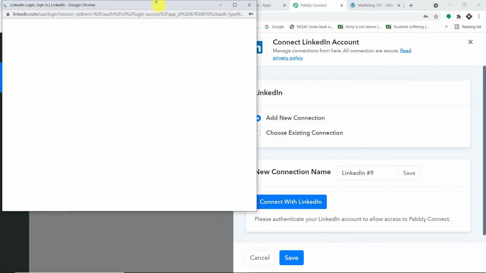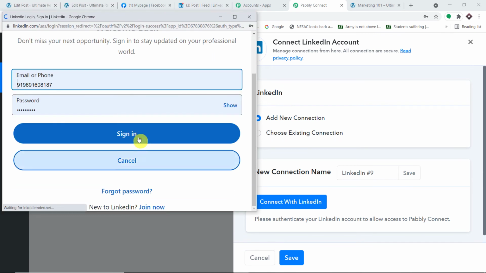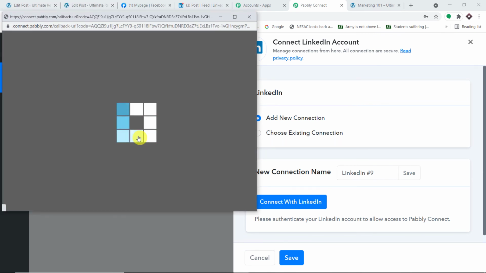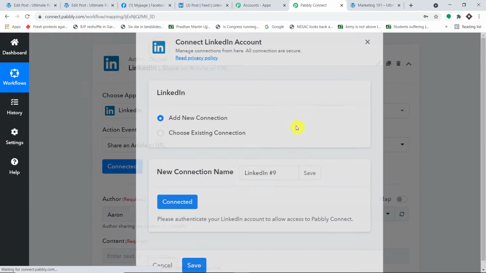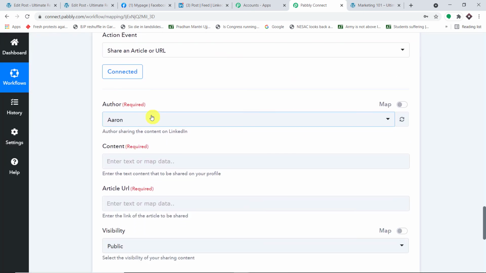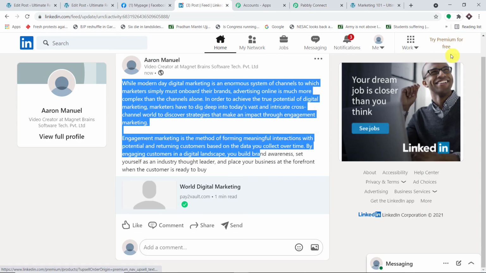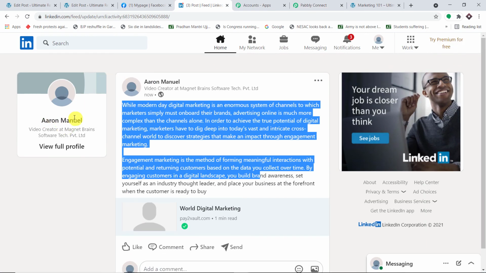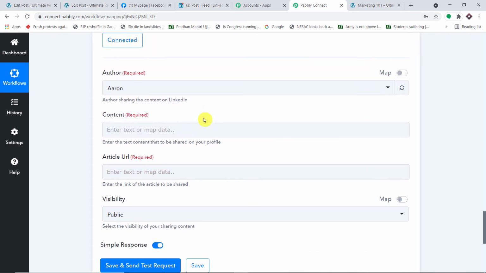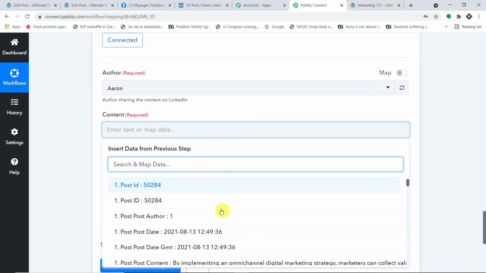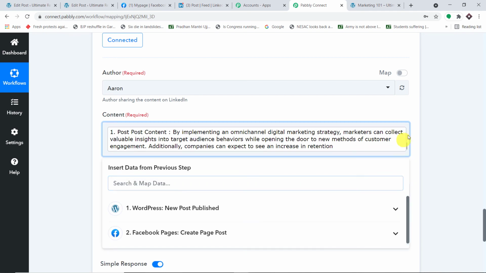Now remember this, my LinkedIn account is already open. Let me click on sign in. Okay, so the authorization is successful. Brilliant. Now by default it is showing the author as Aaron. This is because I am the author, or basically this is my profile, Aaron Manuel. That is why it is showing author as Aaron. Now we have to map the content. So this is the post content.